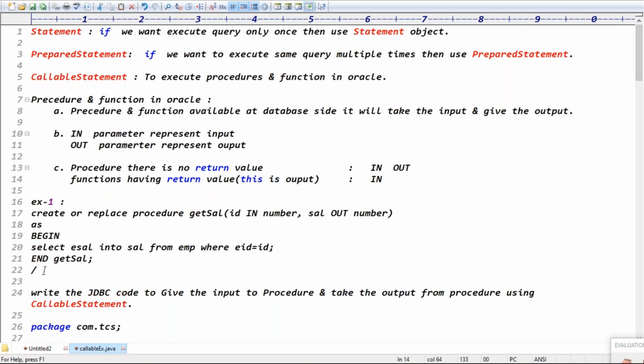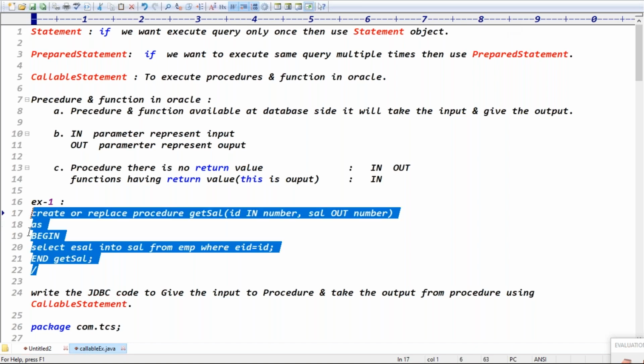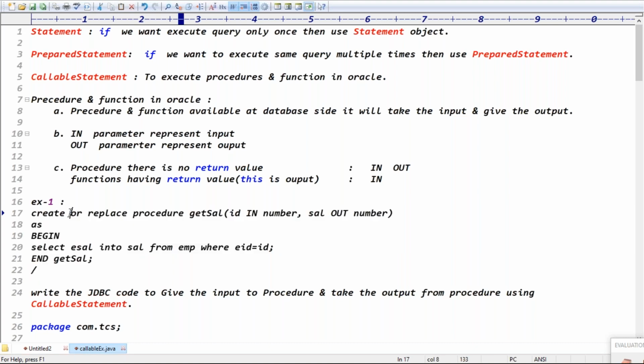See guys, I'll take one small procedure: create or replace procedure. The procedure name is called get salary. ID is like input, guys. In parameter represents input. What is the input here? ID is input, right? Whatever output here, output is like salary, right? Salary is output, guys. Yes, in represents the input, out represents what? Output, right? Exactly.